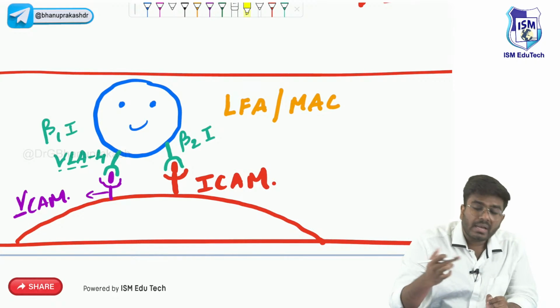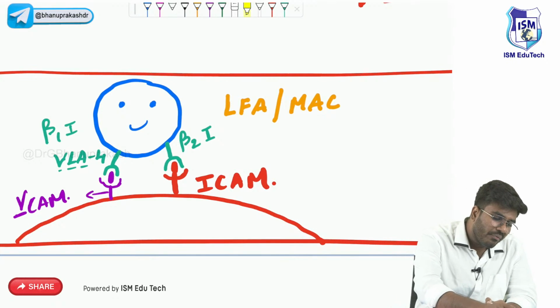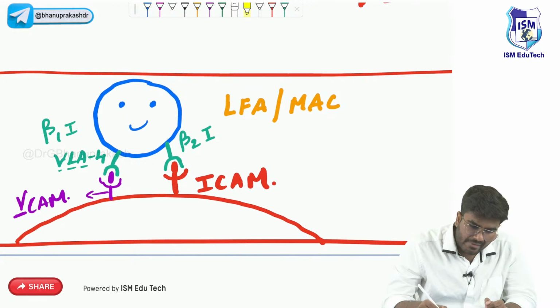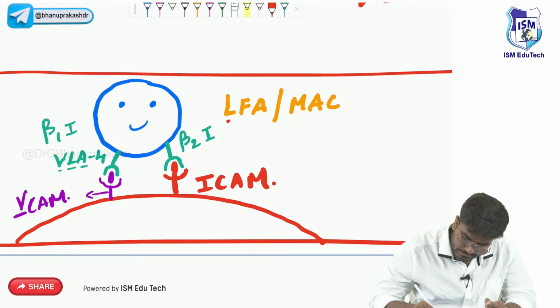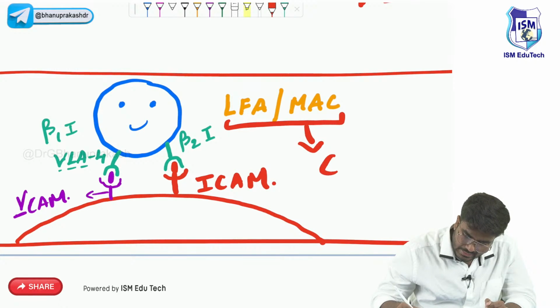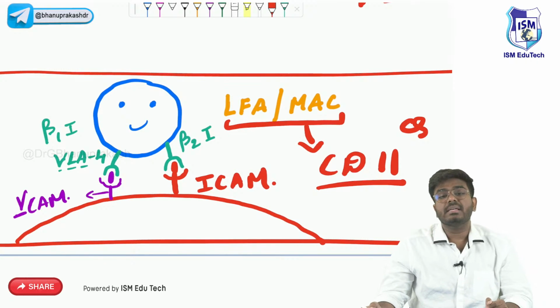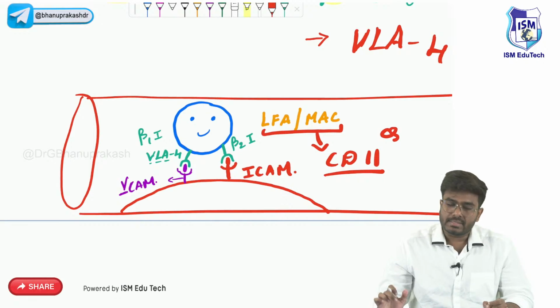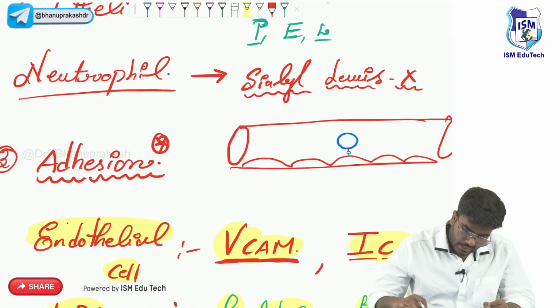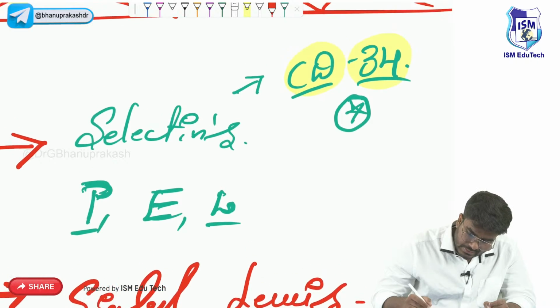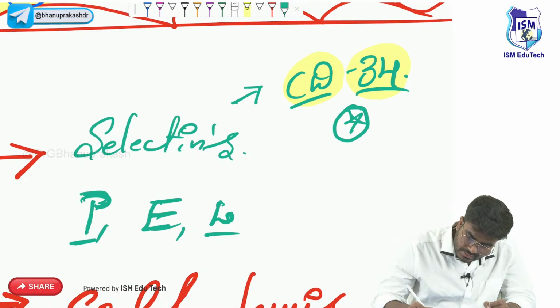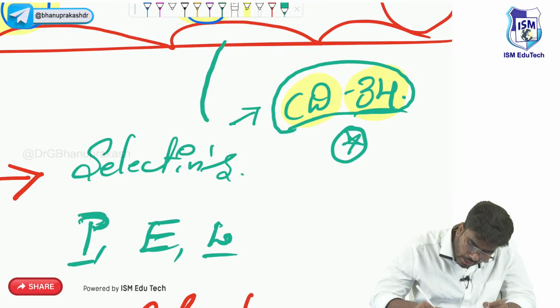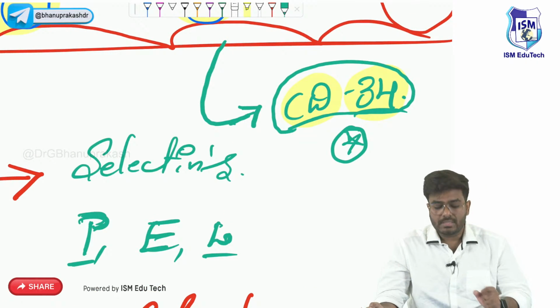For LFA or MAC, the beta 2 integrins especially, the CD marker is CD11. Important MCQ: CD11 is the cluster designation factor for the beta 2 integrins. What else? Now let's talk about the selectins. Selectins have a CD marker too. Don't think CD34 is the marker of selectin. I have already explained that CD34 is the marker of the endothelial cell, not the selectins.